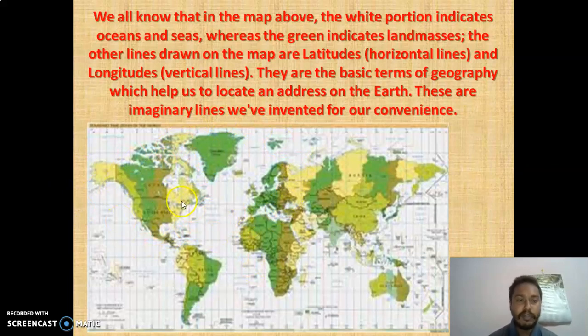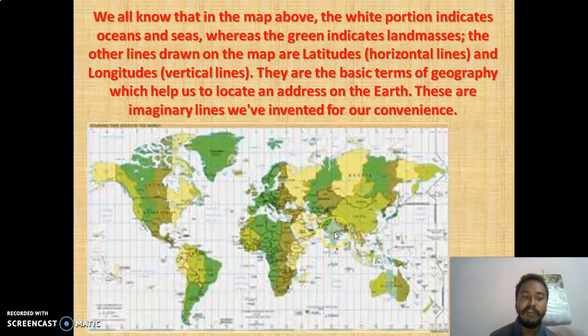But in this map also, you can see these are the land masses, and you can see these empty areas. These empty areas are seas, oceans. Plus, now you can see these lines. These lines are latitudes and longitudes. They are imaginary lines, drawn by us for better understanding. Latitudes means the horizontal lines, longitudes the vertical lines. They are the basic terms of geography which help us to locate, to find an address.